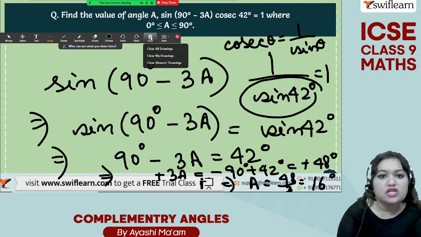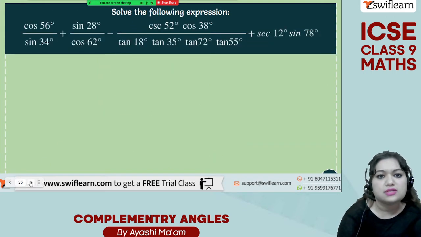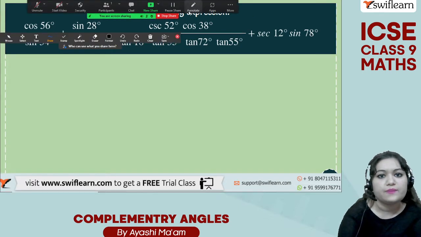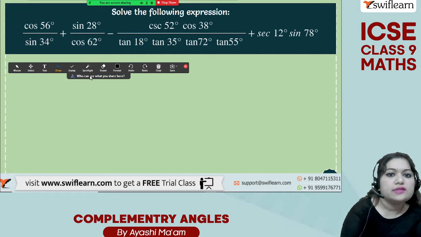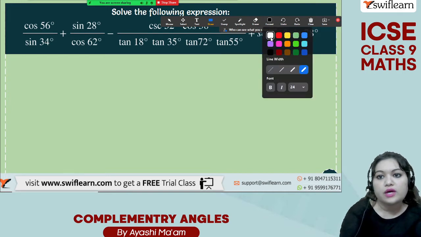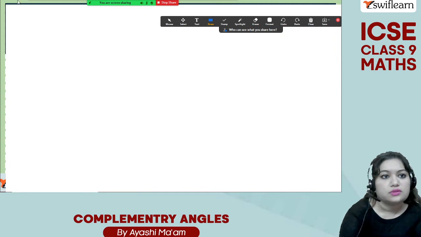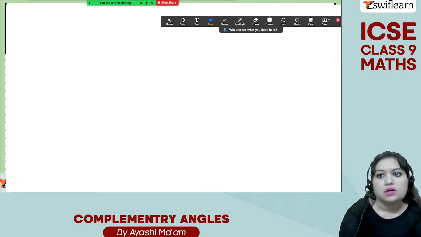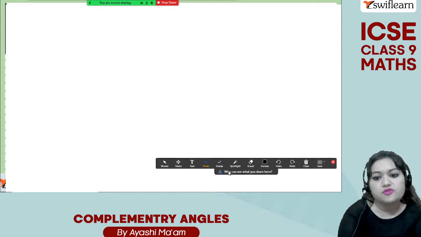Very easy. We are just using the trigonometric formula and solving it. 16 degree, yes. Okay, this is a very big problem, and for this problem I would like to take the board, otherwise I won't be able to solve it. So I'll solve it part by part, okay, because I lack space over here.